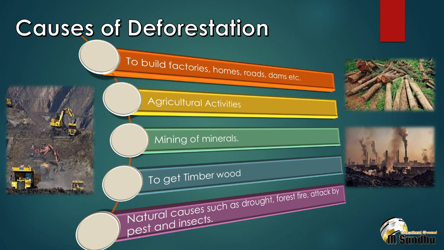Second one is agricultural activities. The conversion of forest into agricultural land is a big reason for deforestation. Due to overgrowing demand for food products, many trees are chopped down for crops and for cattle grazing. Over 40% of forests are cleared to obtain land and meet the needs of agricultural and wood.